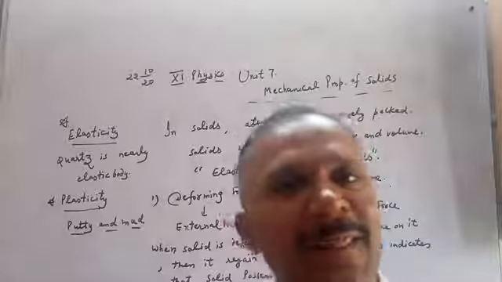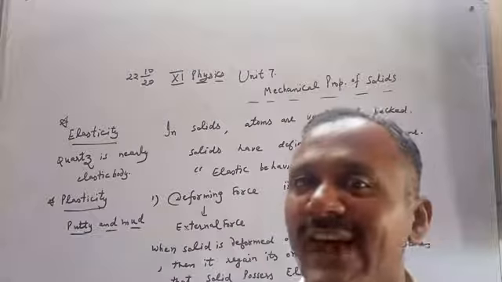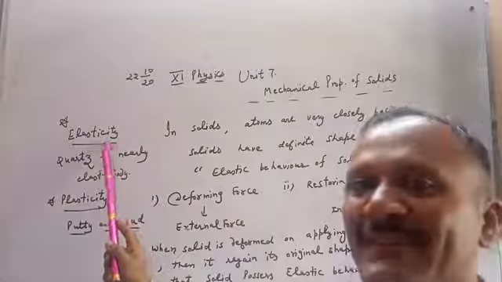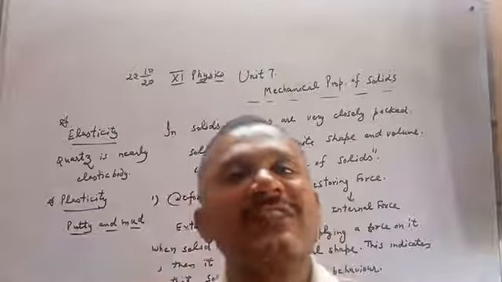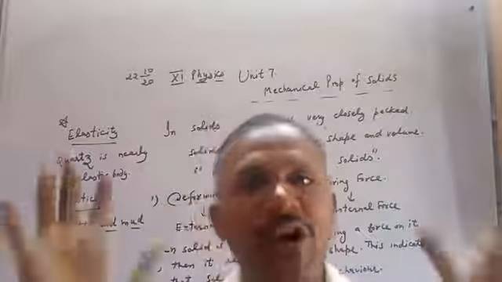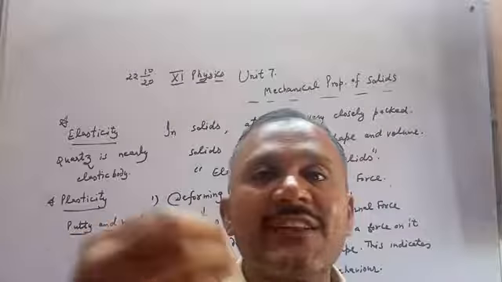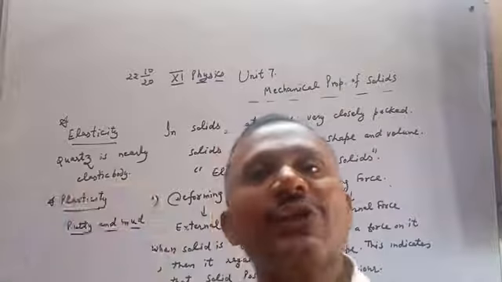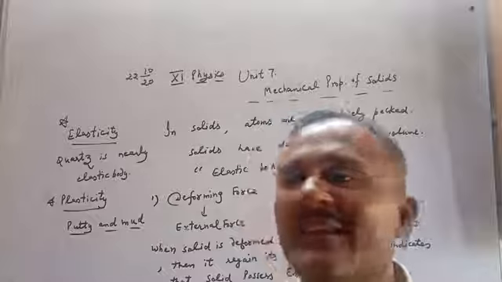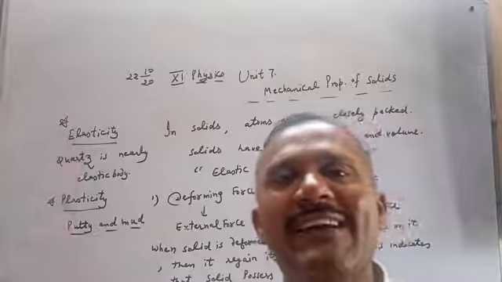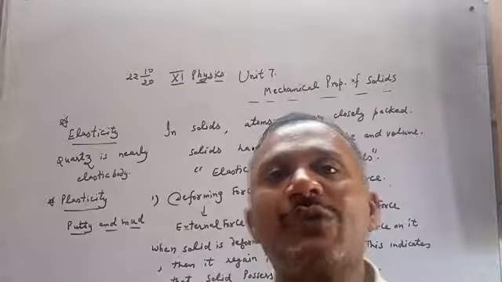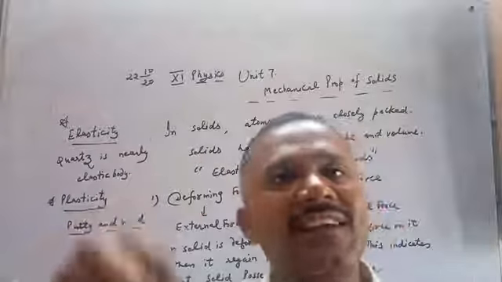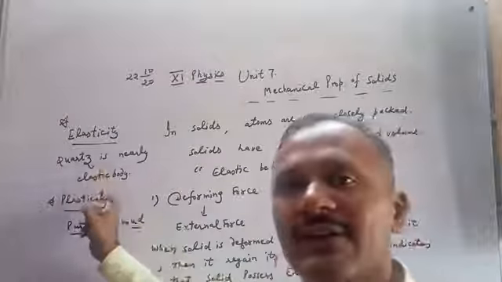So, let us discuss elasticity and plasticity. Elasticity: when a deforming force is applied to the body, and after its removal the body has the property to come back to its original position, that is called elasticity. Elasticity is the property of the material due to which it regains its original configuration after the removal of the deforming force. No body is perfectly elastic, but quartz is a nearly elastic body.